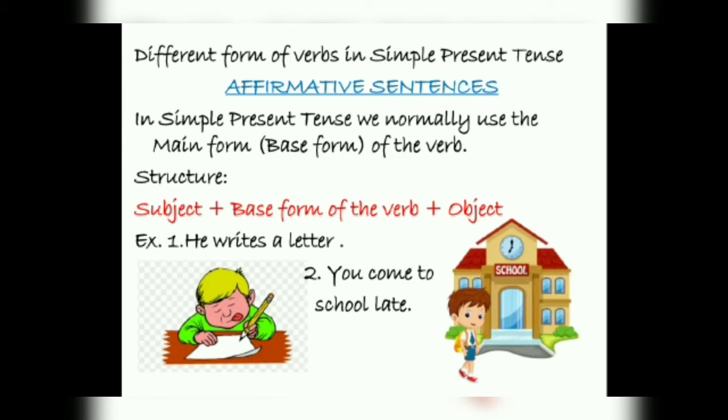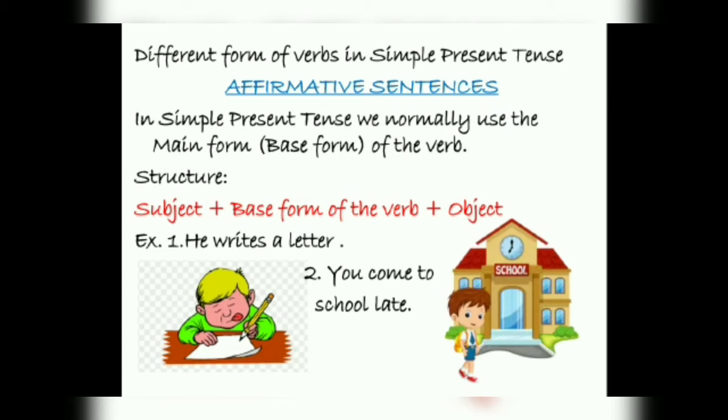So here in simple present tense, we will use the base form, or we can say the main verb. Okay. So the structure of simple present tense will be subject, that is our noun or pronoun who is performing the action, plus base form of the verb plus object. This thing you should keep in your mind. This should be clear in your mind.